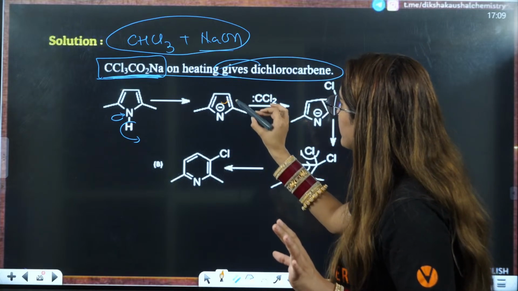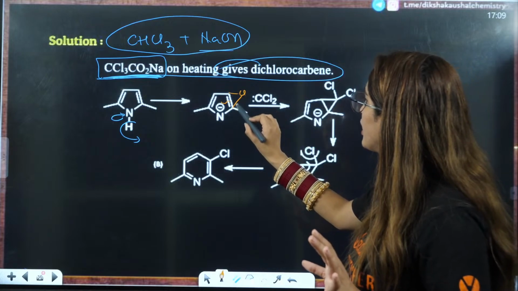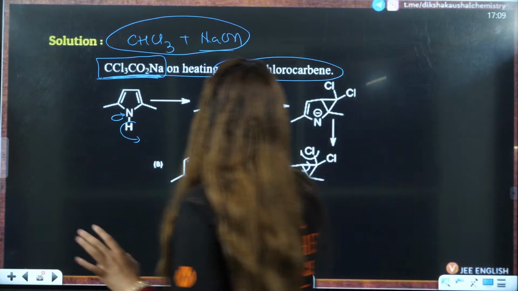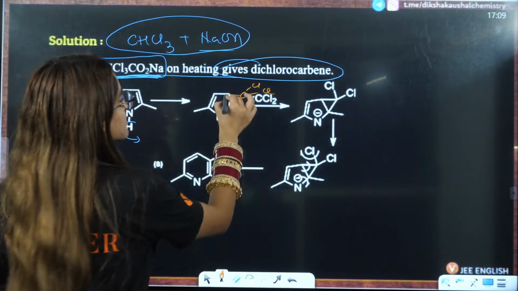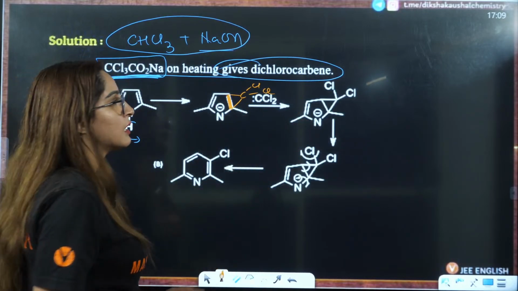This pi bond will break. You will have Cl that is attached here. This pi bond will break, and here you will have this CCl2. Now this will be CCl. That is how it is going to form one compound here that you can see.